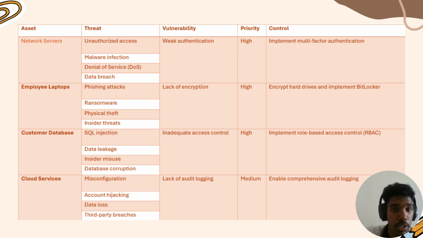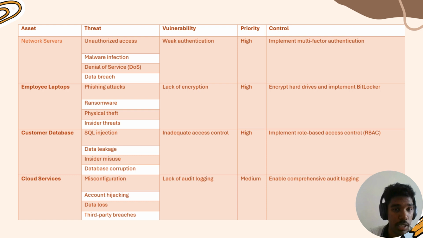The priority for this is also high. For the control of employee laptops, we decided that we can encrypt hard drives and implement BitLocker. Or in other cases, we can also try saving them in cloud drives, such as OneDrive.